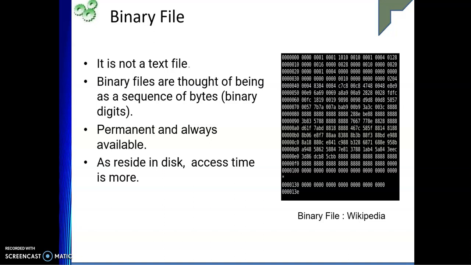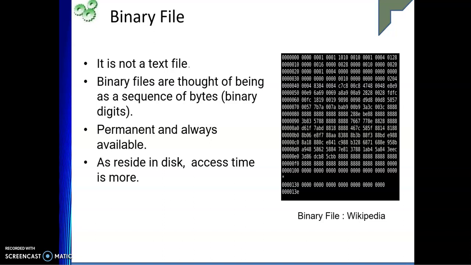So what exactly is a binary file? A binary file is a computer file which is not a text file. We often term it a non-text file. There may be many binary file formats, and some parts can also be interpreted as text itself.